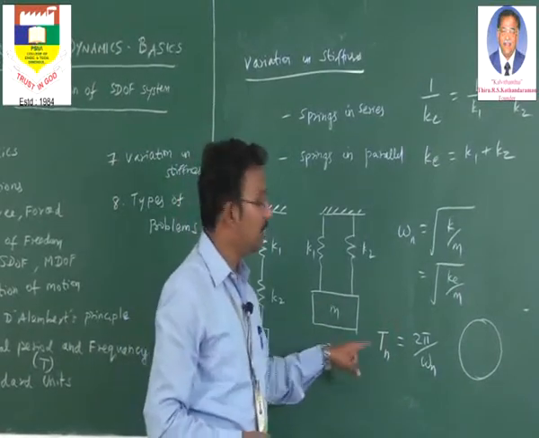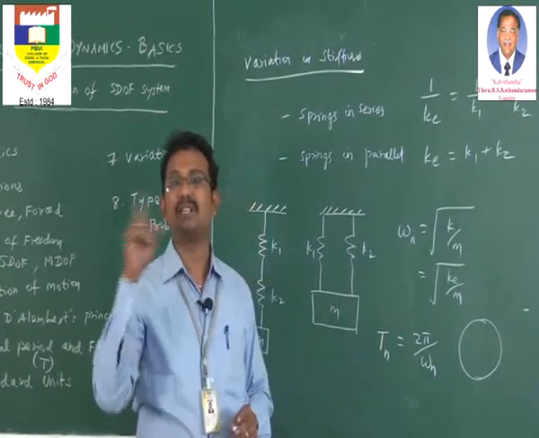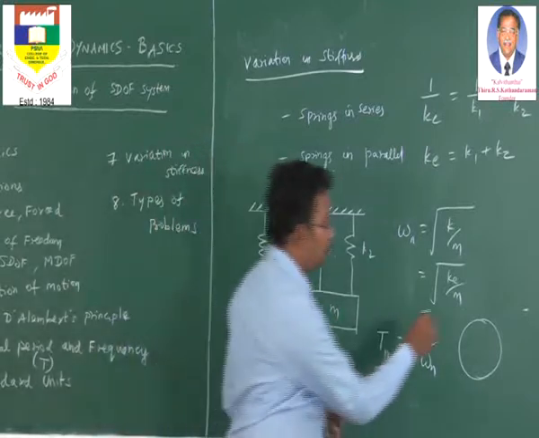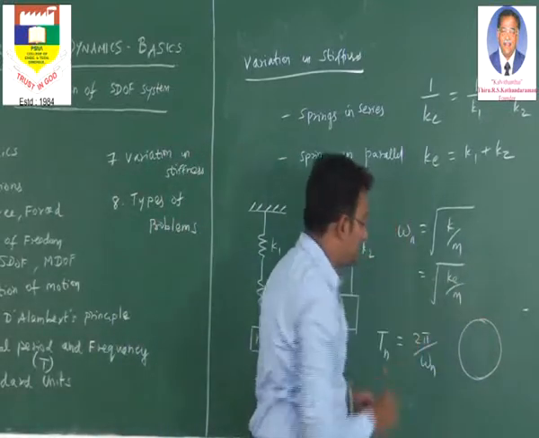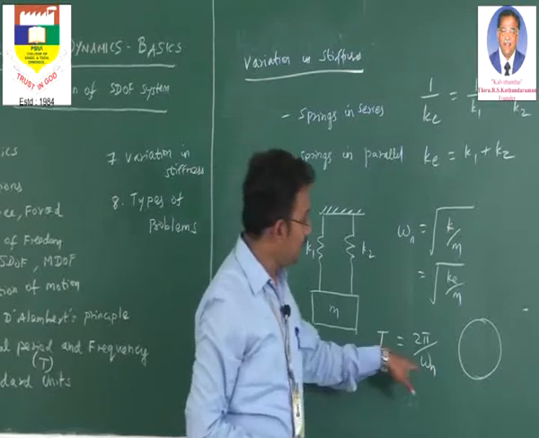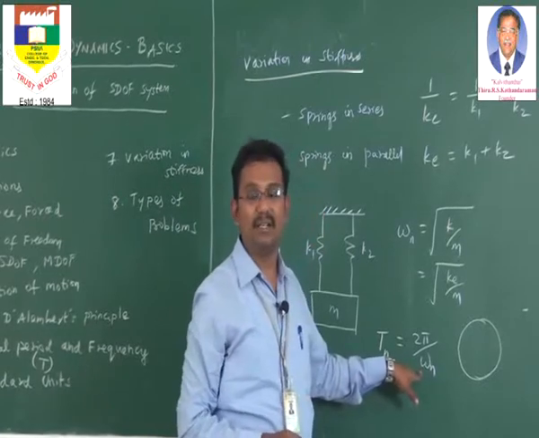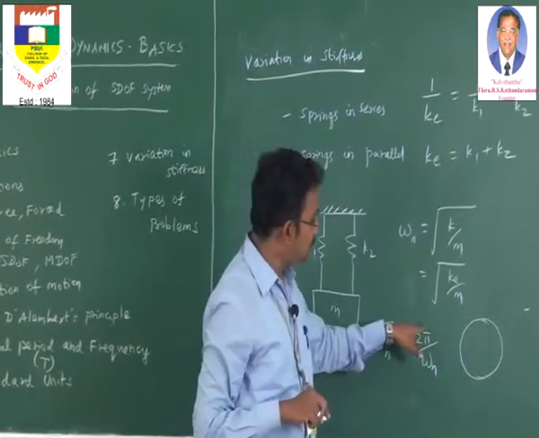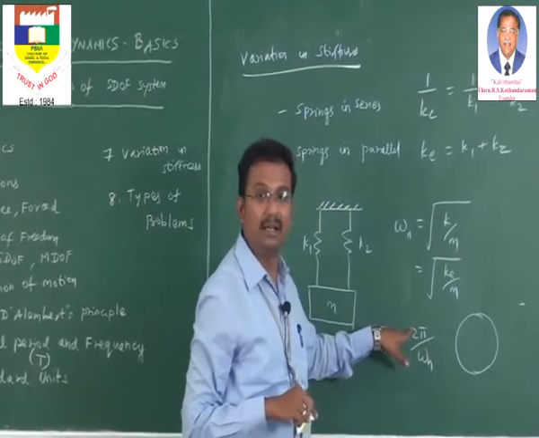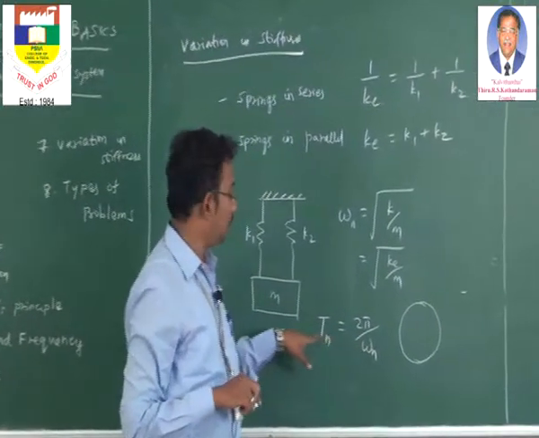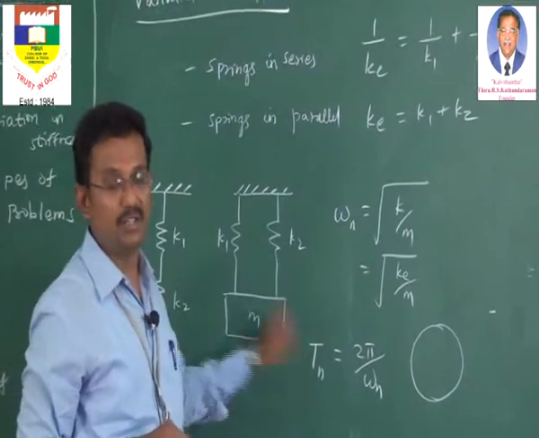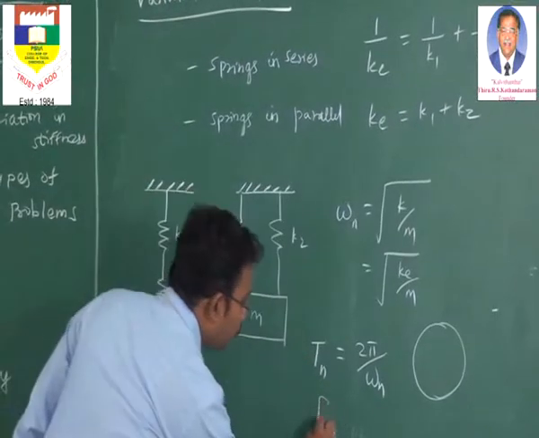Now what is this Tn? It is the time taken to complete one full cycle of oscillation. One full cycle of rotation is the time taken, and omega n is the radians completed in 1 second. So if you divide the total angle by omega n, you will get the natural time period, Tn. Then how to find Fn?